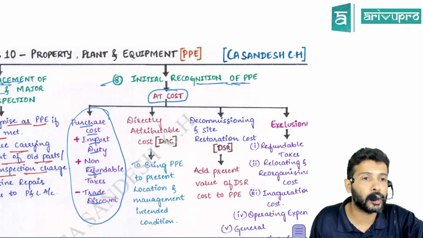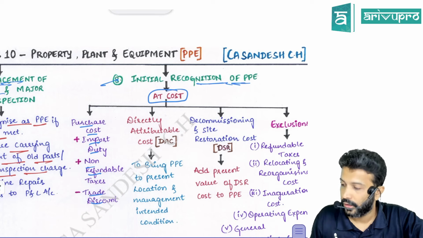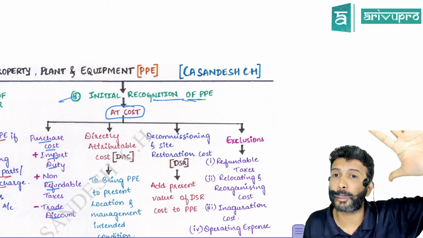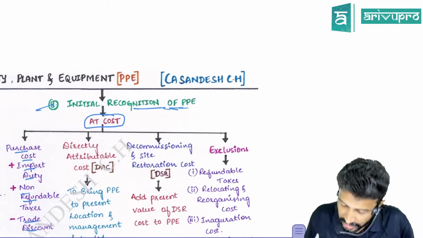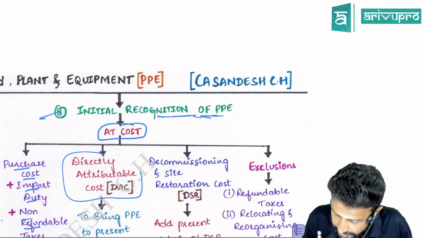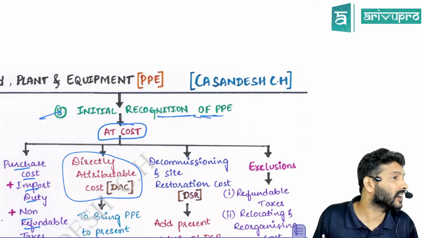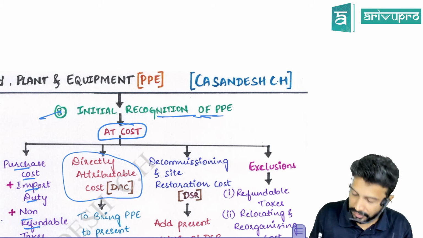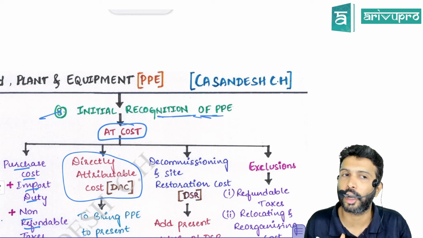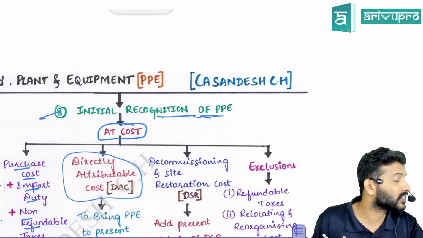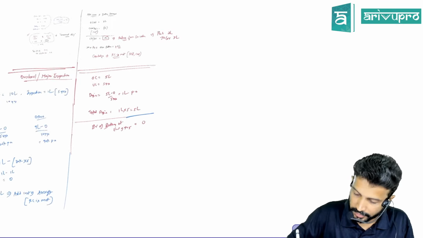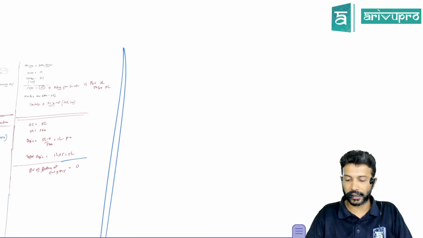Can I go for next? For inventory, we use the term any cost incurred to bring the inventory to present location and condition. Here we call that a DAC. DAC means directly attributable cost. If there is any directly attributable cost incurred, then even such DAC can be capitalized. I'll give you a small example for this. You can understand DAC better maybe with the help of that.